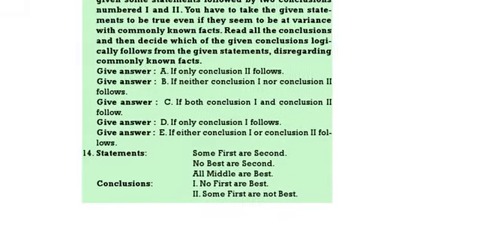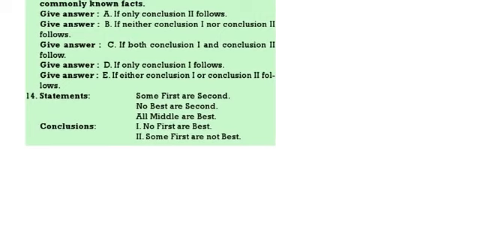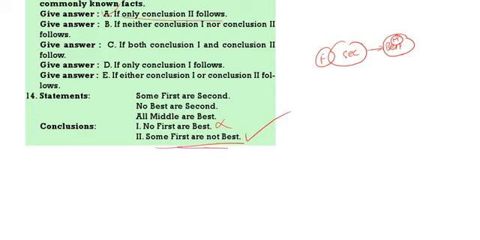14 to 18, these are called syllogisms. We have to identify which one definitely follows, and based on that we have to answer the question. See, some first are second. No best is a second. All middle are best. Now, no first is best, we can't say. Some first are not best. No second is best. Inside second some part of first is there. So the second one definitely follows. Only 2 follows means option 1.